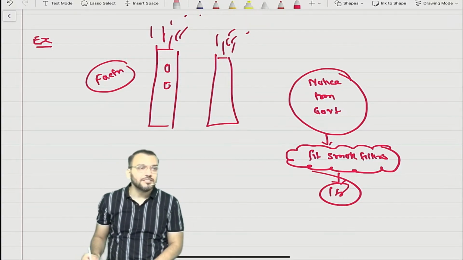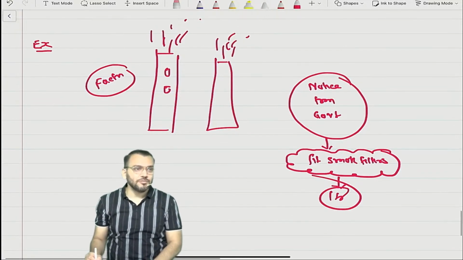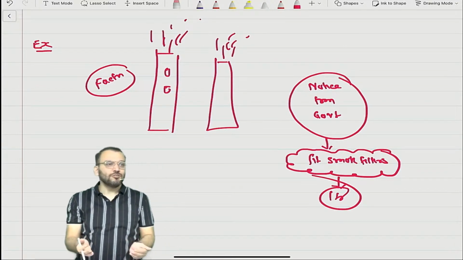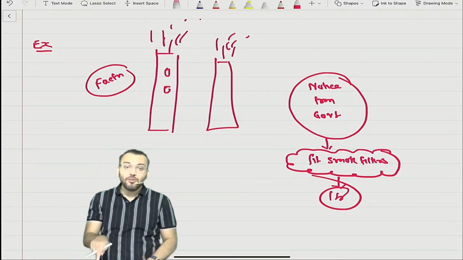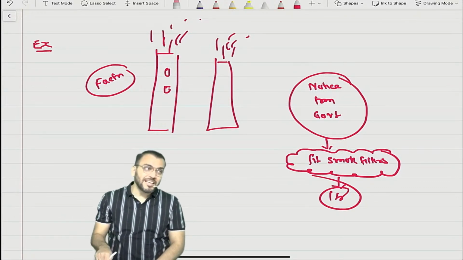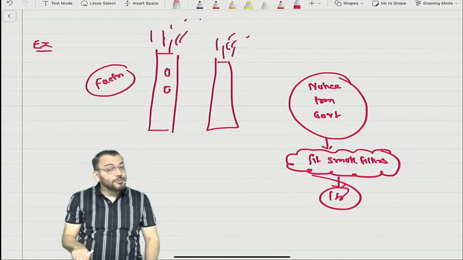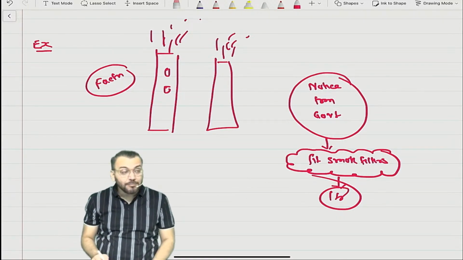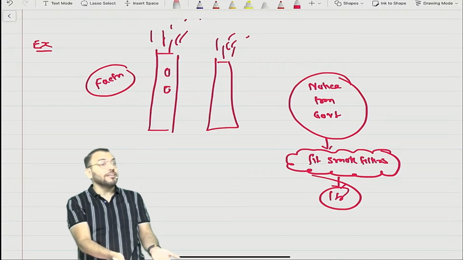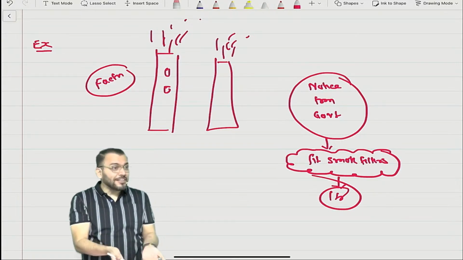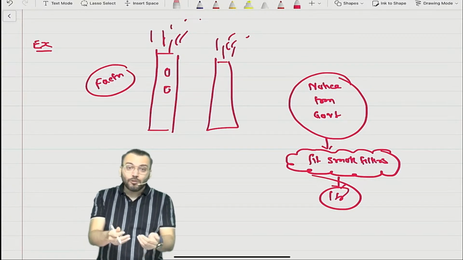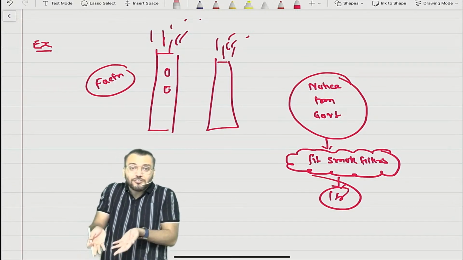How many are saying yes? How many are saying no? So no means you have understood why. Why no? Because once again it depends upon the conduct of business. Entity may decide to close down the factory. If they close down the factory, then this fitting is not required.